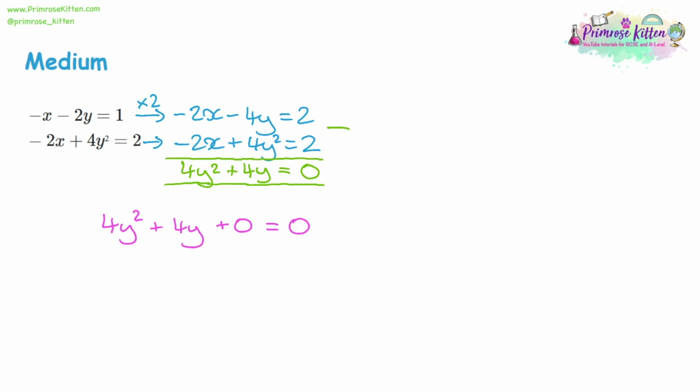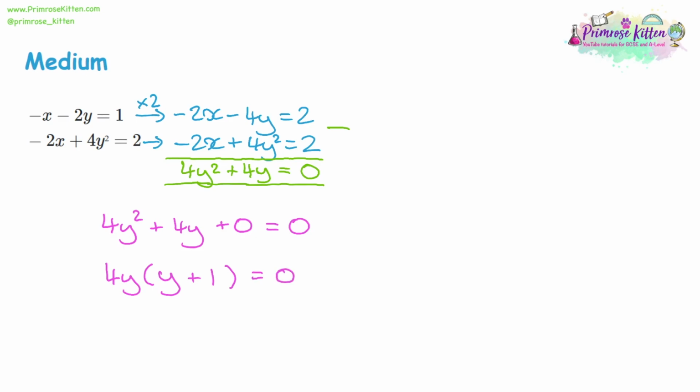And with the 4y squared and the 4y, I can take 4y out of both. So I'm going to take 4y out as a factor, 4y squared with that 4y removed, just y left over. And then the 4y with the 4y removed is just going to be 1 left over. Effectively, I'm dividing both by 4y. So 4y squared divided by 4y is going to be 1y. And this is equal to 0.